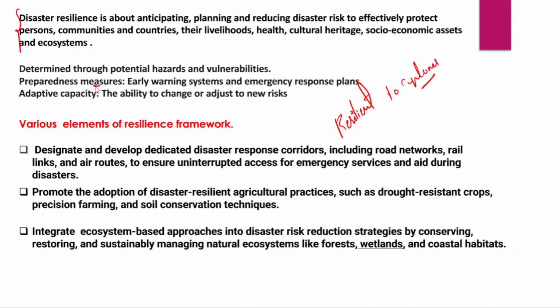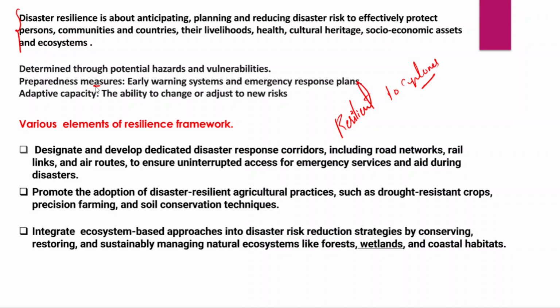Now when we talk about preparedness, it is very easy. For example, we could predict the cyclones, and we could disseminate information through early warning. So if we have robust early warning systems, emergency response plans and adaptive capacity, the ability to change or withstand new risks as well.